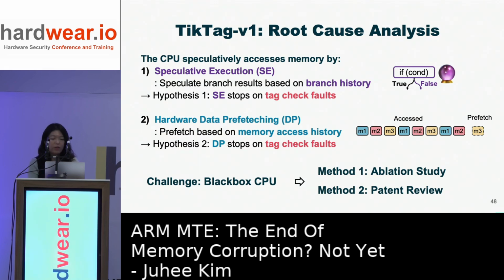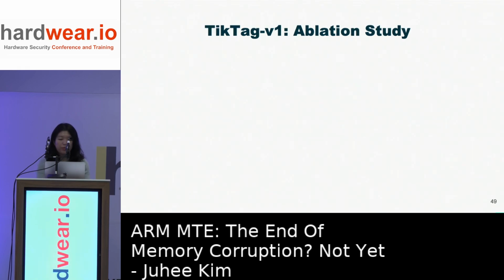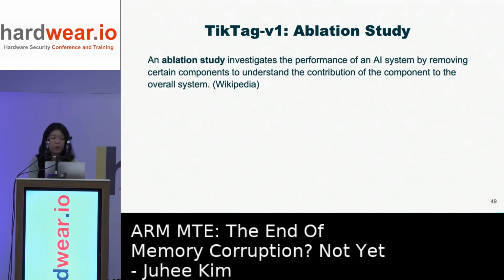In the end, I used two methodologies: one, an ablation study, and two, patent review. First, an ablation study is a methodology used to evaluate the contribution of individual components to the overall performance of a system, and it's commonly used in AI research.